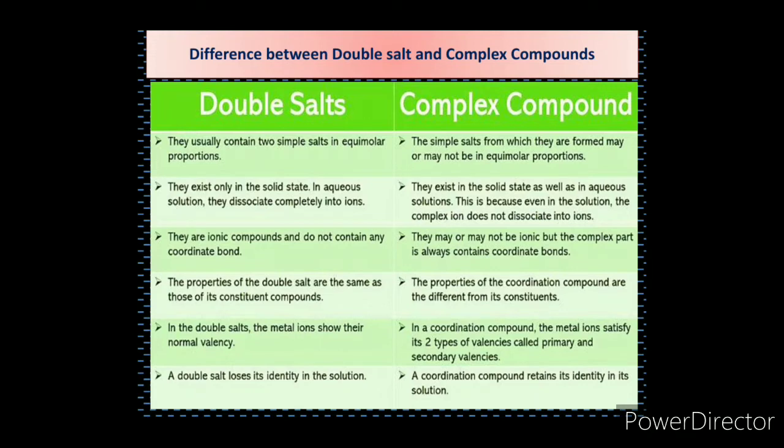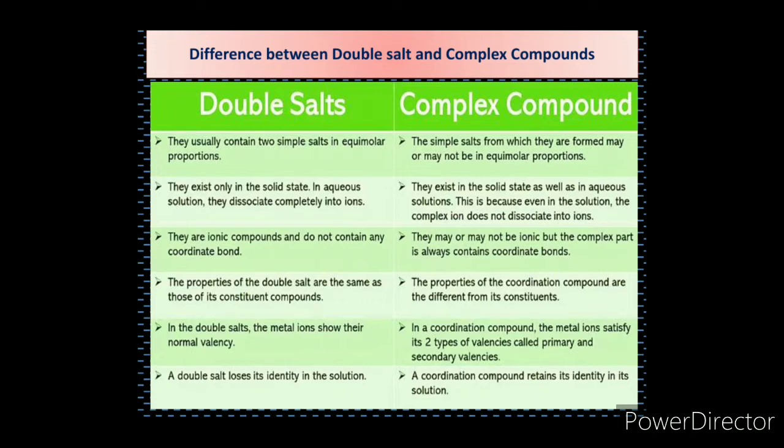So here is the difference between double salt and complex compound. Both are addition compounds, both are molecular compounds, but there are certain types of differences between the two. The double salts are addition compounds, complex compounds are also addition compounds. These are the two similarities, but there are some differences as you can read.